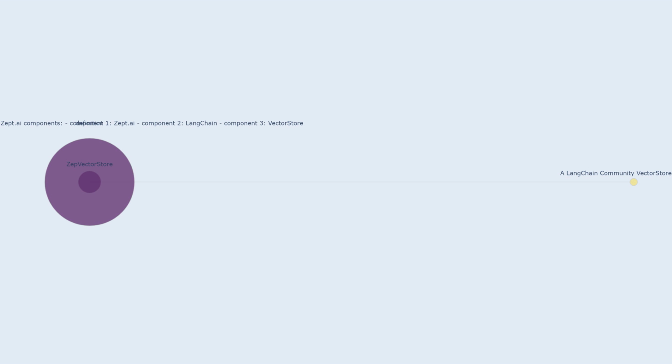Component 2: LangChain description. LangChain is an open-source framework for building and deploying language models in real-world applications. It offers a variety of tools and components for managing, querying, and interacting with language models, including vector stores for embedding data. Component 3: Vector Store description. A vector store is a data structure that stores and retrieves embeddings efficiently. It allows you to find semantically similar items based on their vector representations.